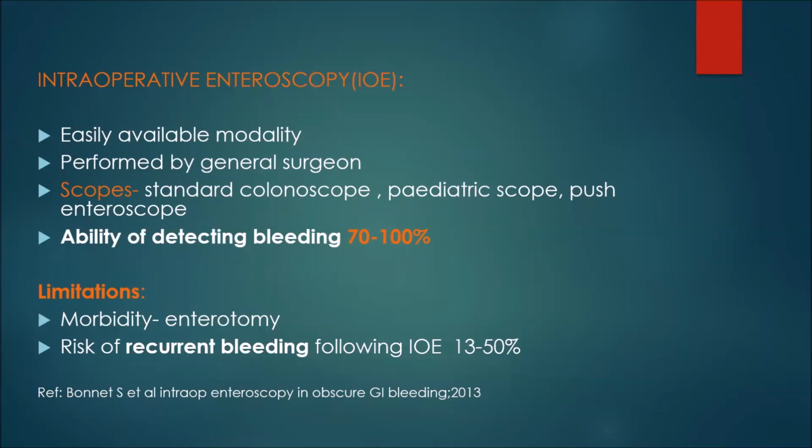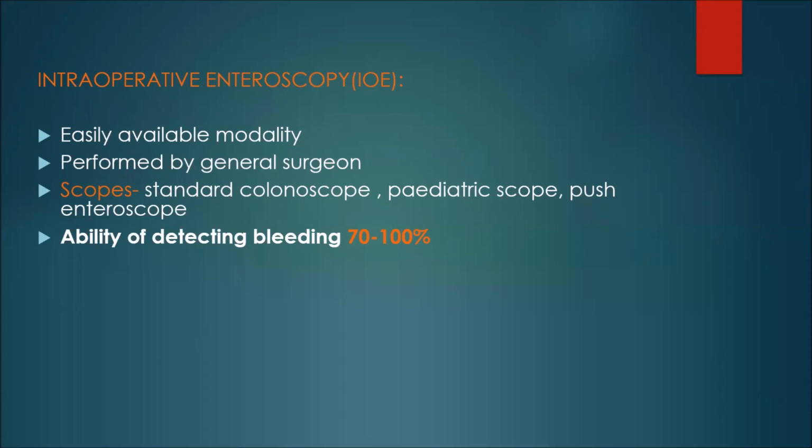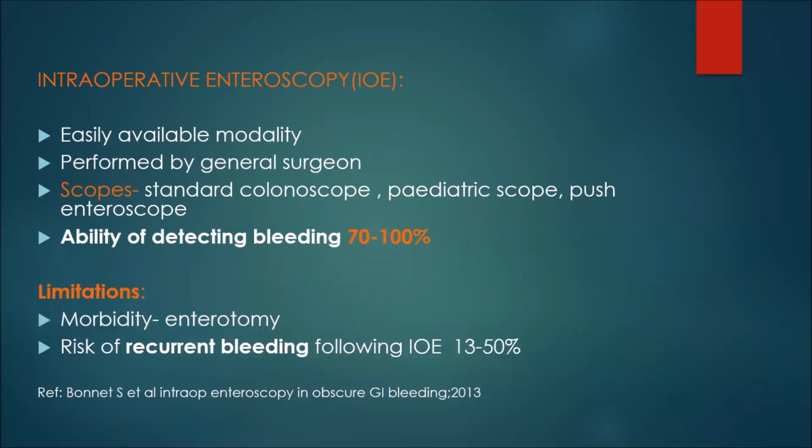Most of the lower GI bleeds today are managed either conservatively or by endoscopic or interventional radiology methods. The surgical role comes in after you have evaluated thoroughly, and if any of the above modalities fail or are not available and the patient is highly unstable. Then only the role of intraoperative enteroscopy comes. Or if the source of bleeding is a malignancy.